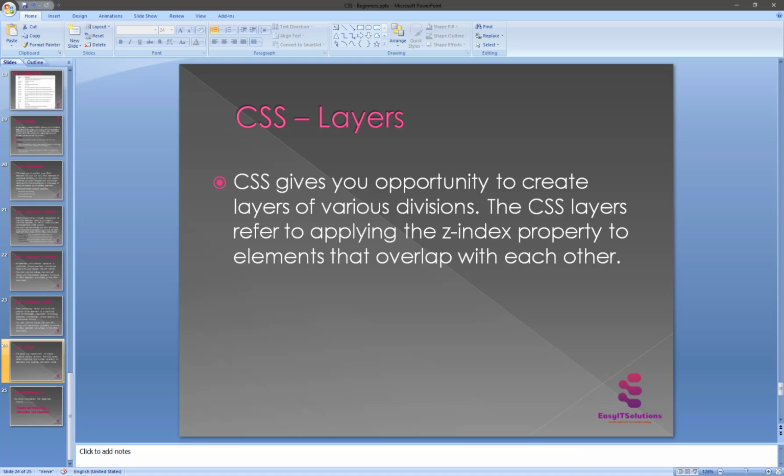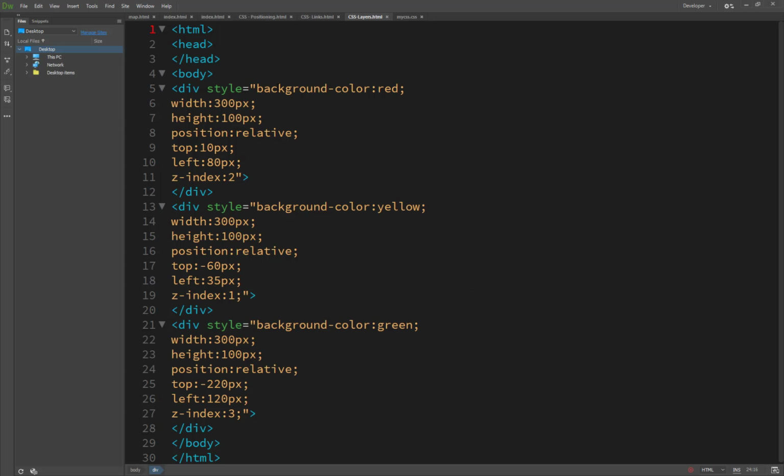Now I will show you the result: the background light color, 300 pixels width, height 300 pixels. We have set the relative position, and we have changed the top and the left position here. Top is 10 and the left is 60, and here the left is 220.